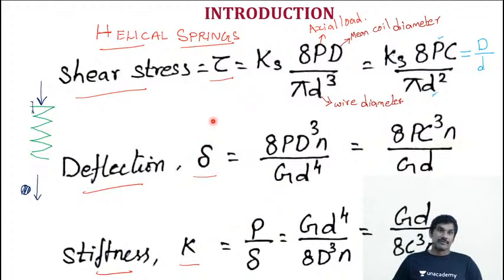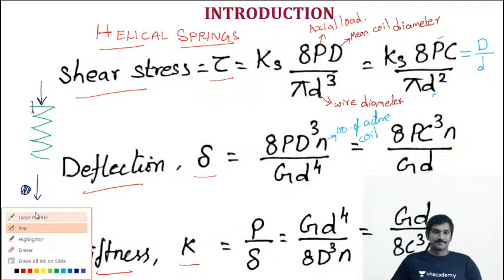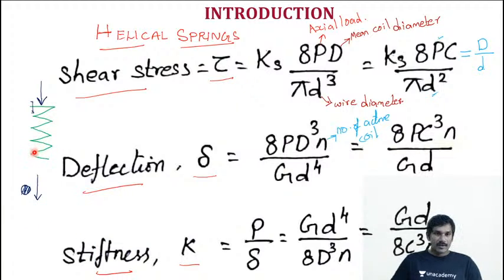Same way, the deflection of this axial spring: the equation is 8PD cubed n by G d to the power of 4. Here P is the axial load, D is the mean coil diameter, and N is the number of active coils used. For example, in this spring, 1, 2, 3 and 4, we have 4 active coils.